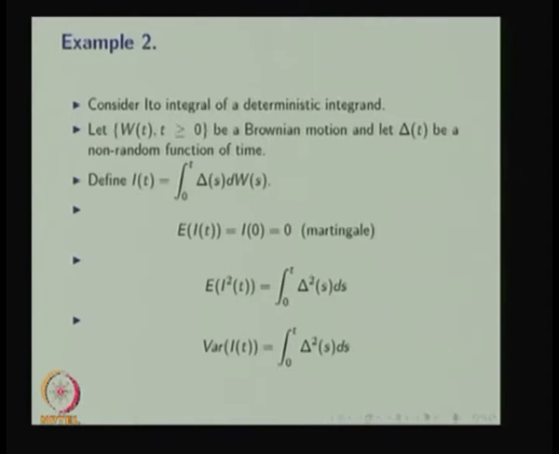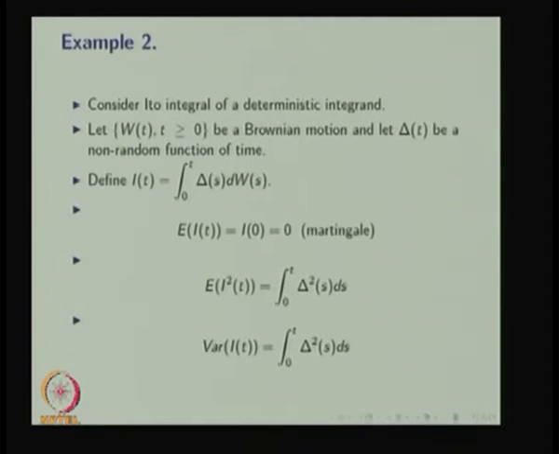Using this you can find the variance. Variance is equal to the expectation of I squared t minus the expectation of I(t) whole squared. Since the expectation of I(t) is equal to 0, the variance of I(t) is the same as the expectation of I squared of t, that is the integral from 0 to t of delta squared(s) ds.